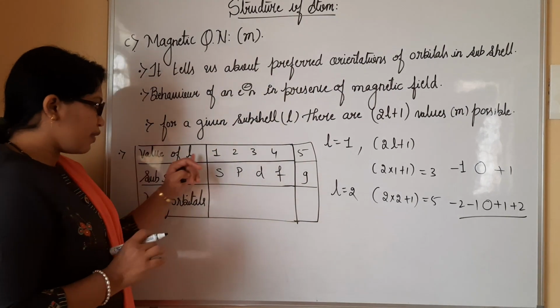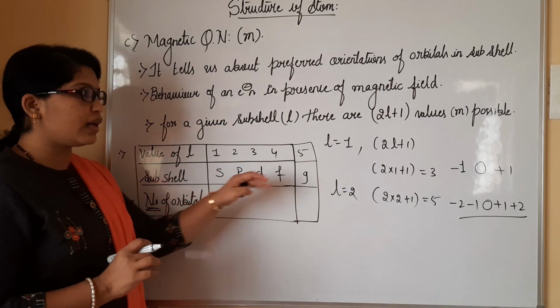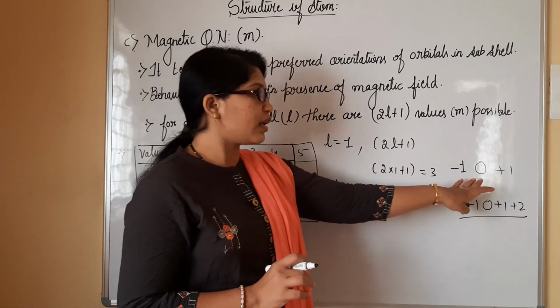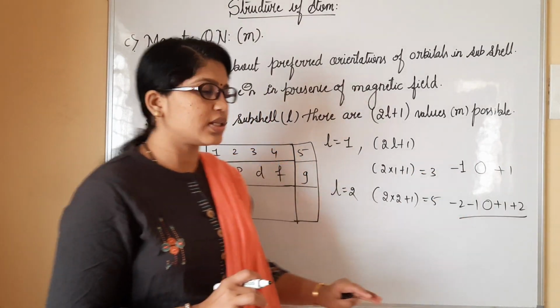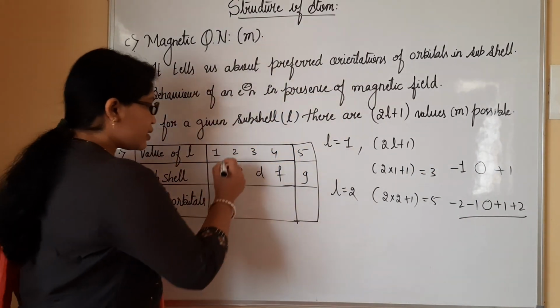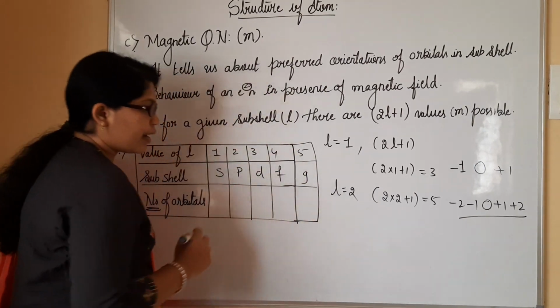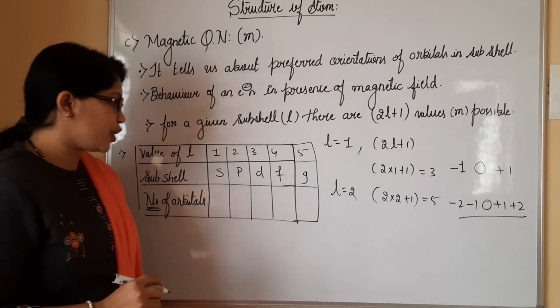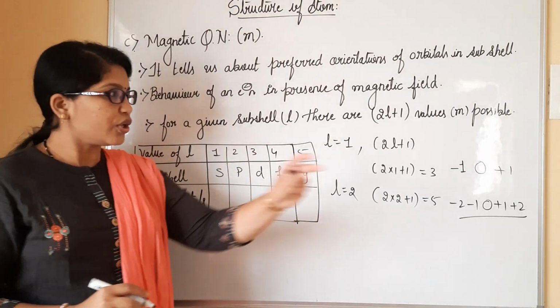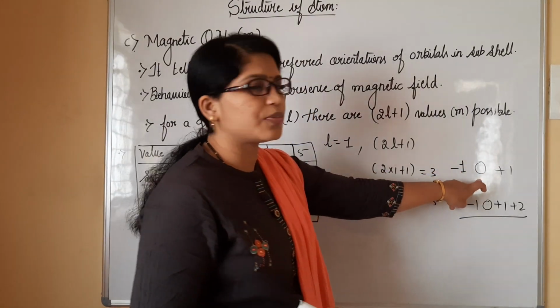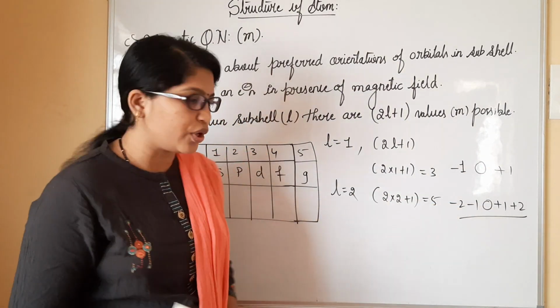So for l value, we have the s orbital. I told you for the s orbital only one orbital is going to be obtained. Likewise, we have p, d, f and also g.